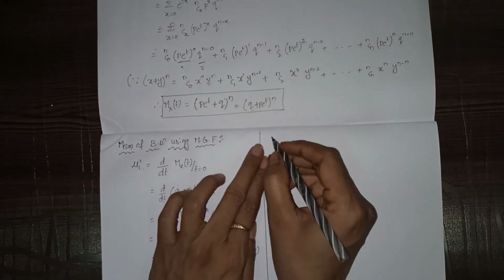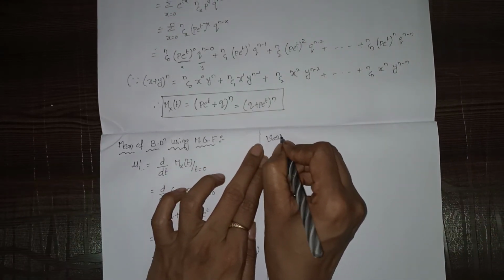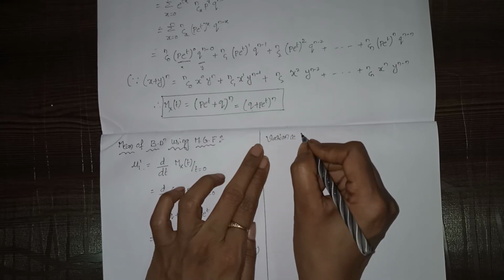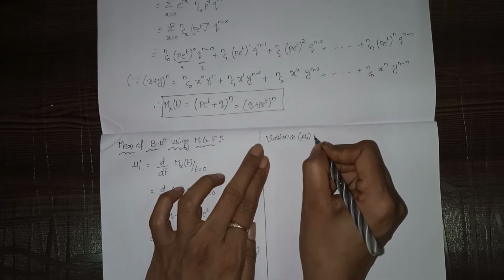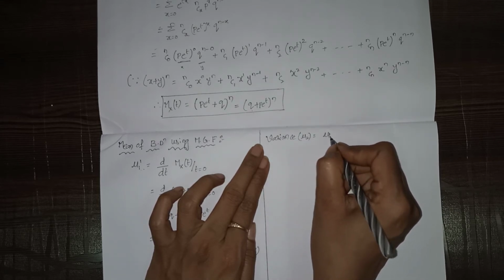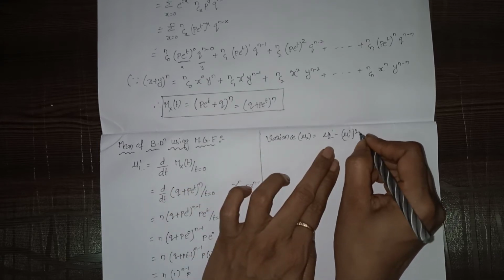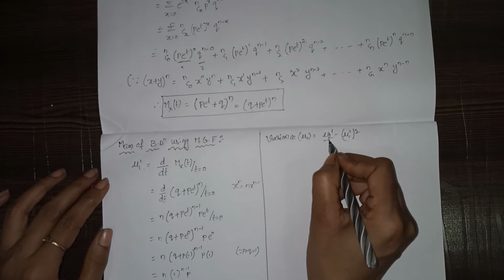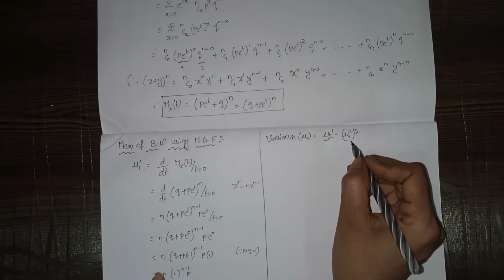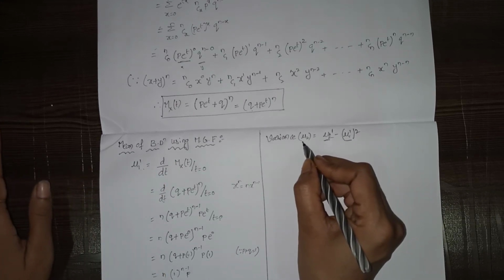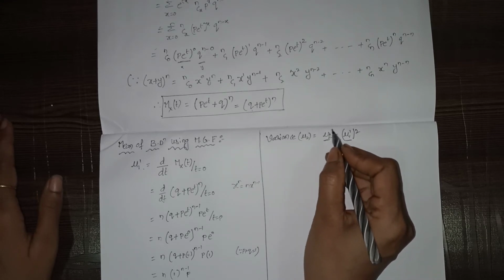Okay, so the variance formula. Variance is denoted by mu2. Its formula is mu2 dash minus mu1 dash whole square. So first we have to calculate mu2 dash. Just now we calculated mu1 dash. For getting variance we have to calculate mu2 dash.